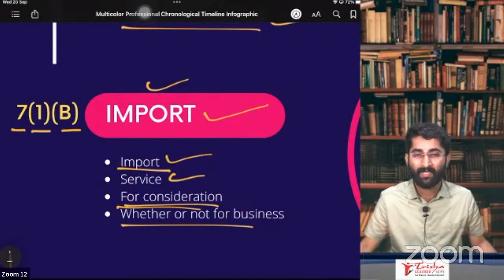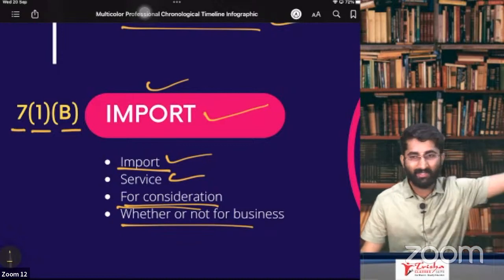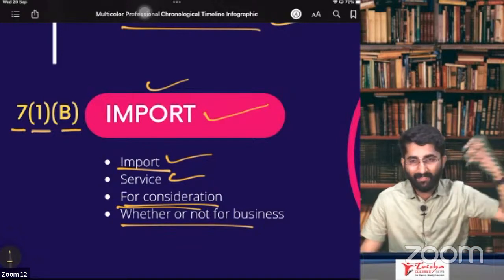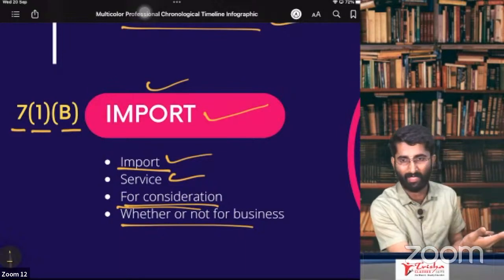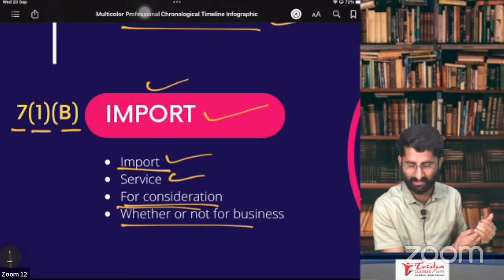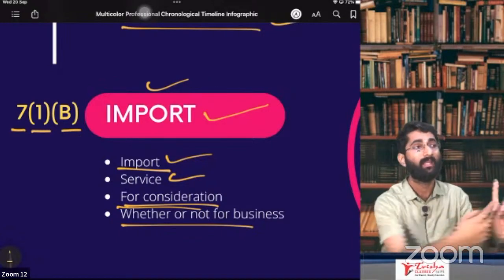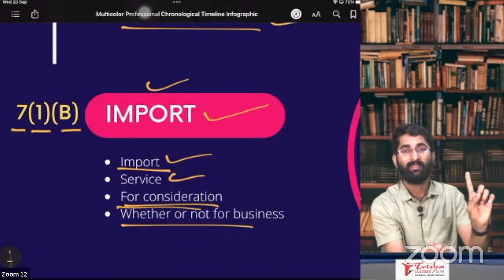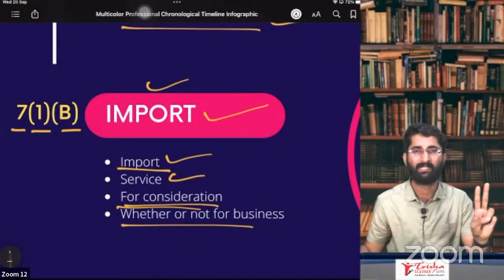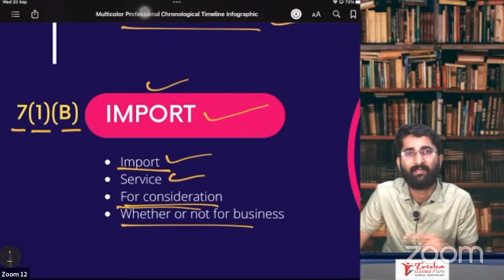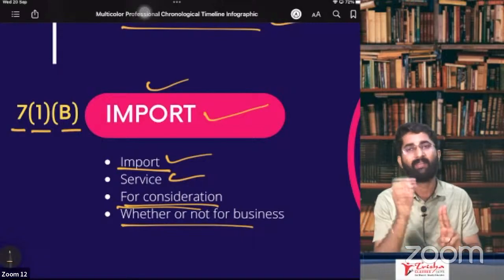Your example: my brother is a lawyer in another country. I am taking legal services from that person. I paid some amount to that person. Will there be a GST? Yes, there is GST. Who has to pay? Me, under reverse charge mechanism. I have to pay under reverse charge mechanism, because it is importation of service, lawyer services. Second, it is whether or not for the business purpose. I did not mention for what purpose I am taking those legal services. Even then, it will be an importation, and that will be a supply.